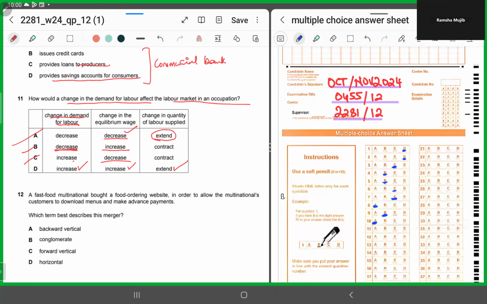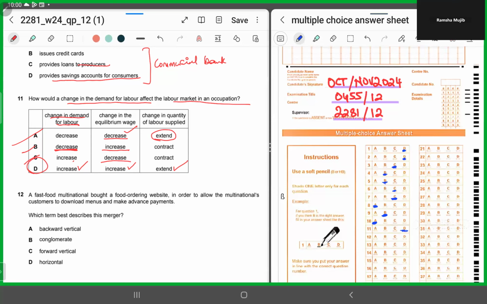Exactly. So when more and more labor would be in demand, the equilibrium wage rate should rise, and as a result, there would be an extension. More labor would offer their services. So all three parts of this option are correct. Hence, for 11, it has to be D.